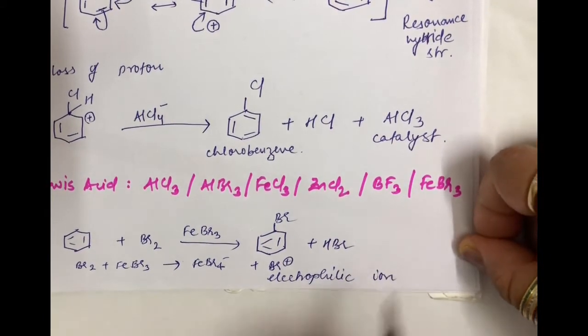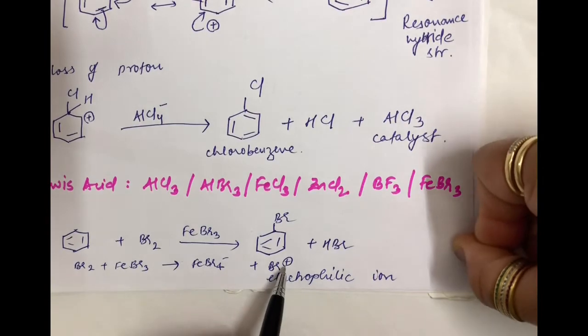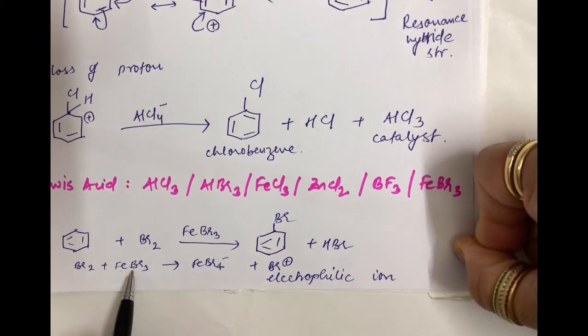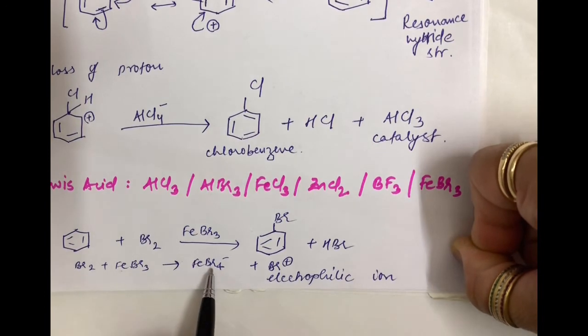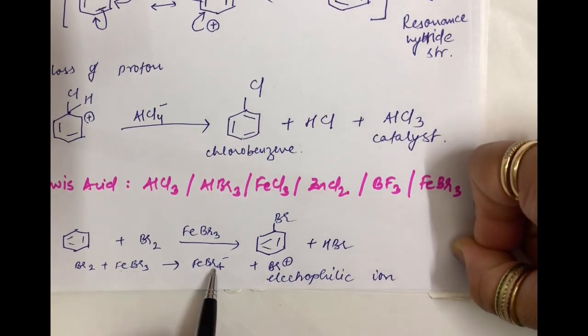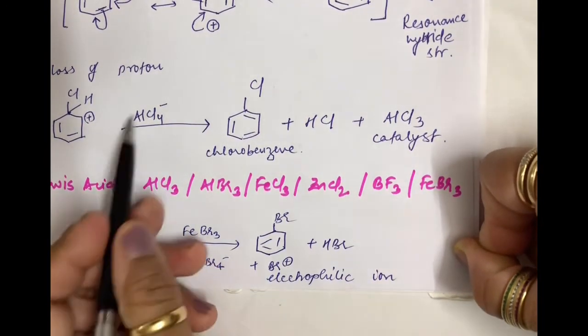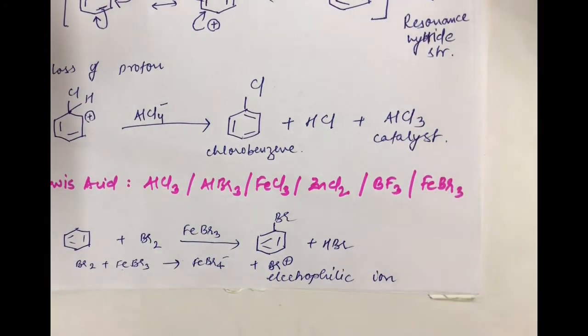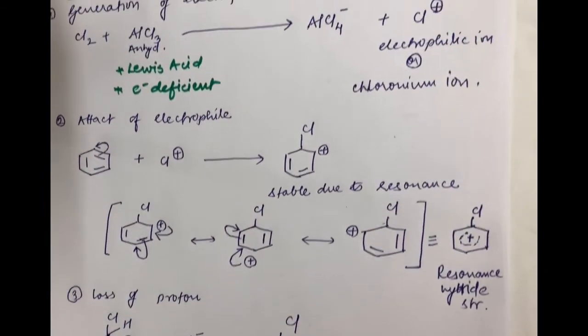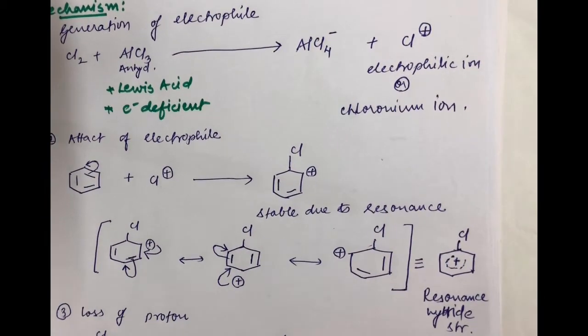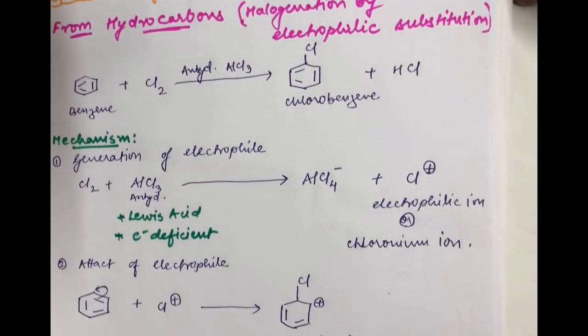Okay, now this electrophilic ion will also be produced if you are taking AlCl3 here. In that case, you can write AlCl3, with that you write Br minus, which will then be utilized in this last step. So students, this is how you can prepare chlorobenzene and bromobenzene from hydrocarbons.